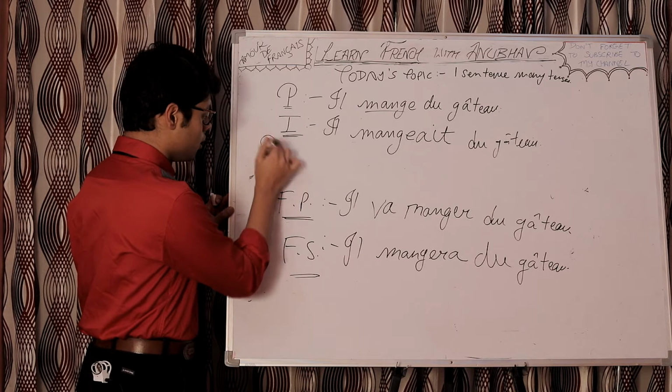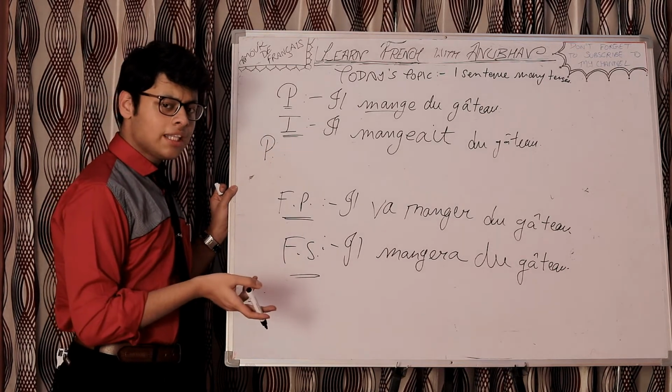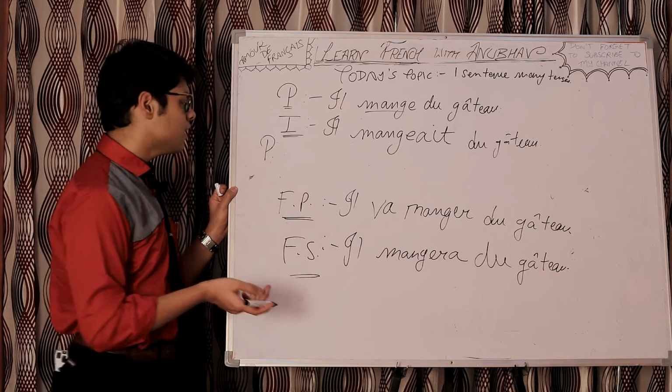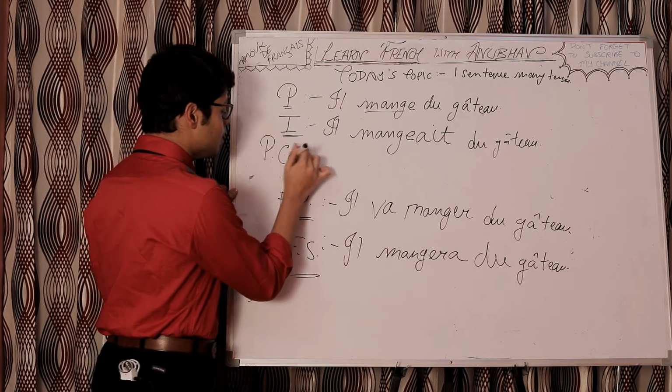Talking about the next one, PC. But PC we have already taken. That's passé composé, right? So for present conditional, I write P dot conditional.